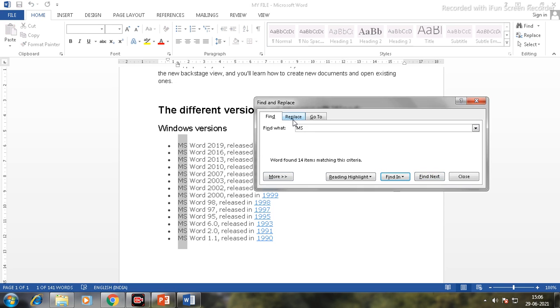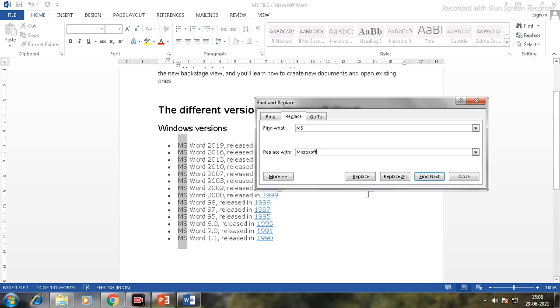If you want to replace MS with Microsoft, you have to click on the replace tab and type the word which you want to replace. I want to replace MS, so it is already written over here. Now I have to type the new word which I want to replace MS with. So I want to replace MS with Microsoft.